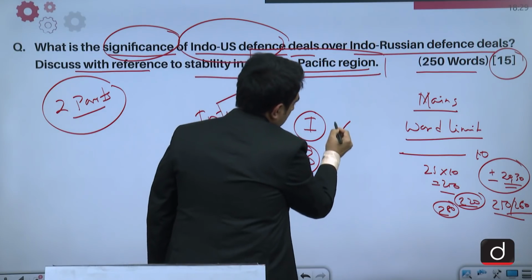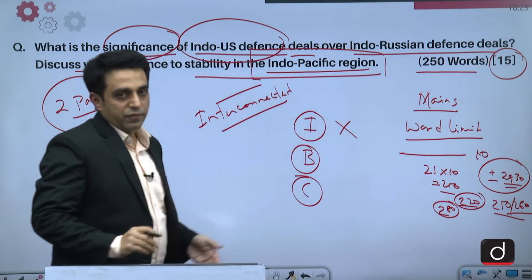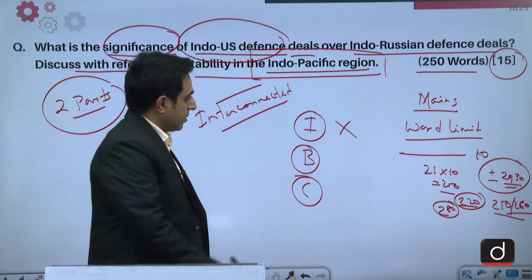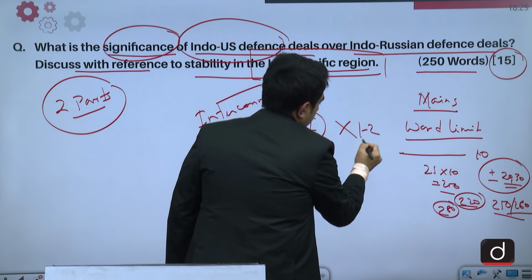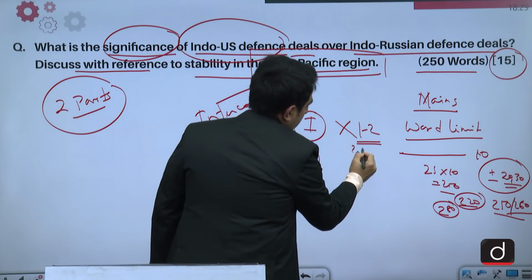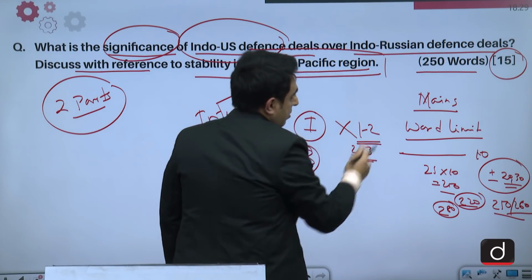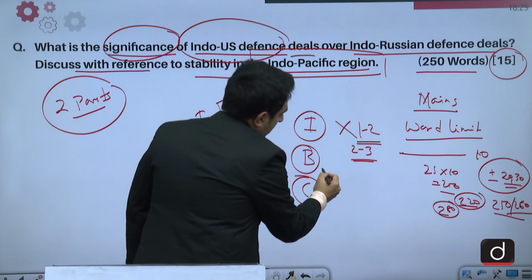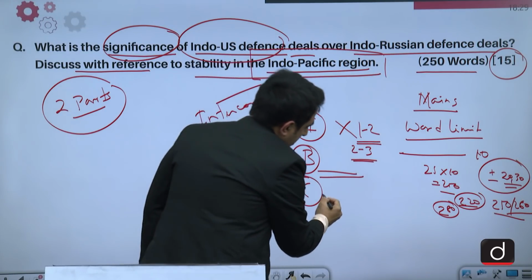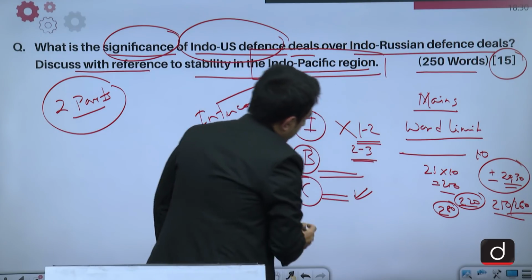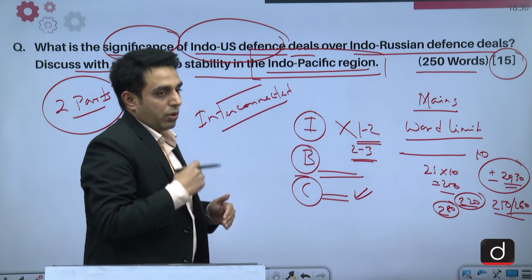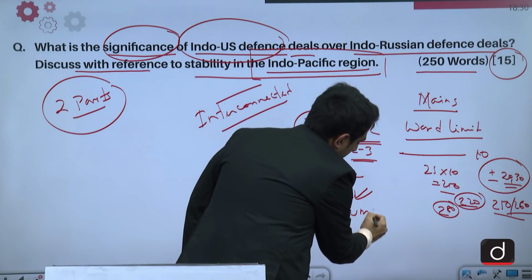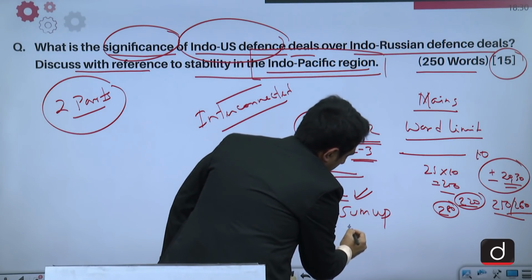Sometimes you can actually let go of the intro if you are running short of time, or you can come straight to the point. So the introduction can be 1-2 lines or even 2-3 lines for a 250 words question. But the body has to be there, and the conclusion is very important. This must be there. The conclusion should always be a summing up of your answer. So you have to sum up the argument of your answer.